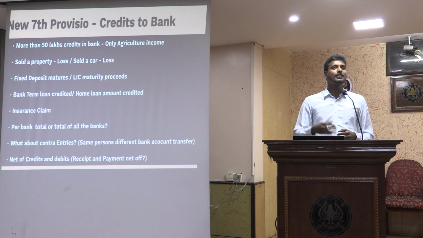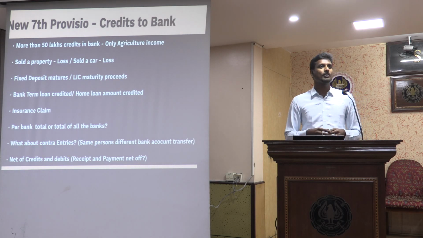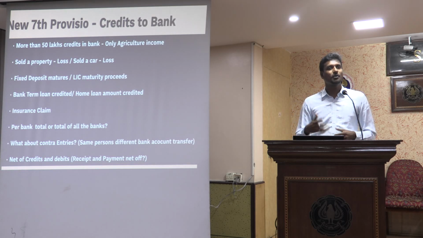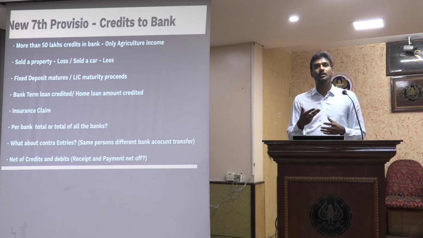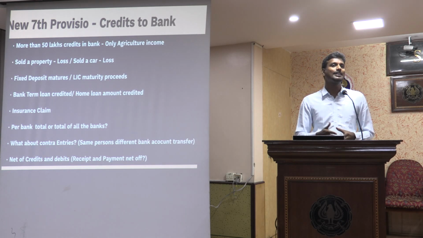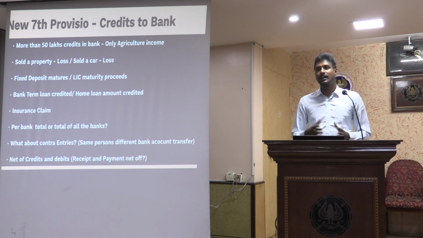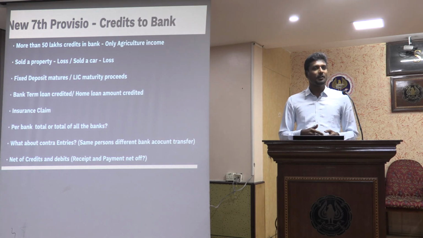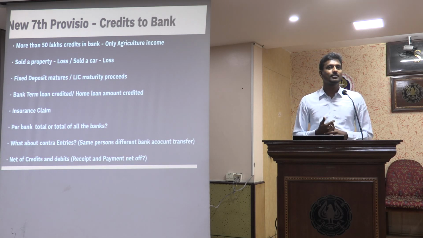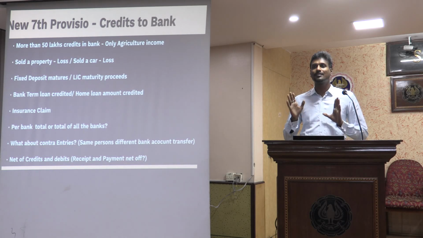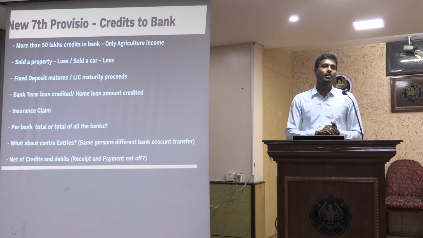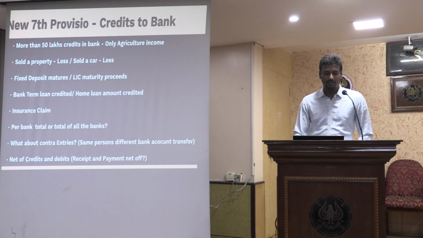Now I could take a bank term loan, or I could take a housing loan, a personal loan, a house construction loan. All of this loan amount also can be considered as credit in the bank account, and that also can be considered for me to review and file the return of income, though I don't have any taxable income. Now I made an insurance claim, that also will be considered as a credit because it is coming and hitting my bank account. So once it gets into my bank account as a credit, that should be considered.